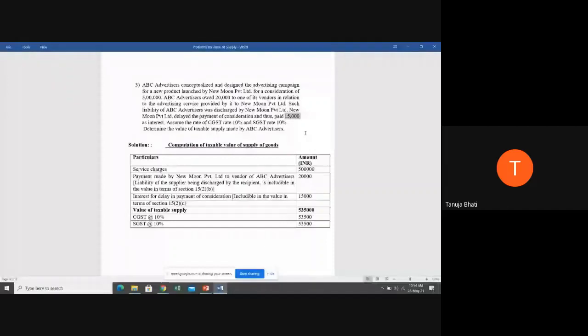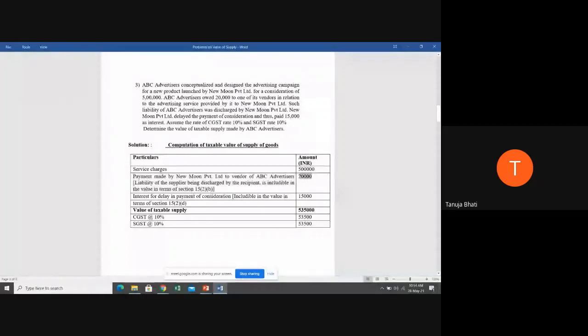Whatever answers are given by you all, I'm just putting into the format of the solution. So the solution is the computation of the taxable value of supply. Service charges as it is, you write 5 lakh. Then add the payment made by New Moon Private Limited to the vendor of ABC advertisers. The liability of the supplier being discharged by the recipient is included in the value in terms of Section 15 subsection 2 clause B, that is 20,000 is added.